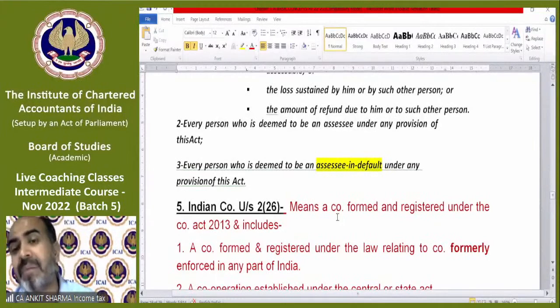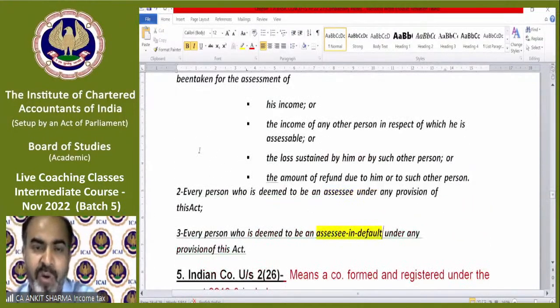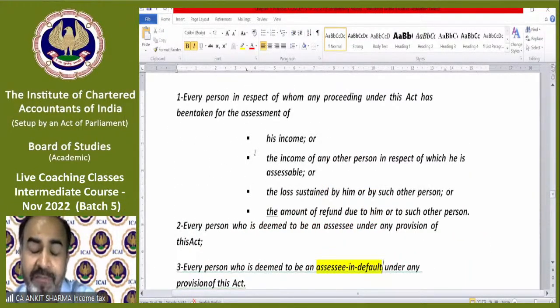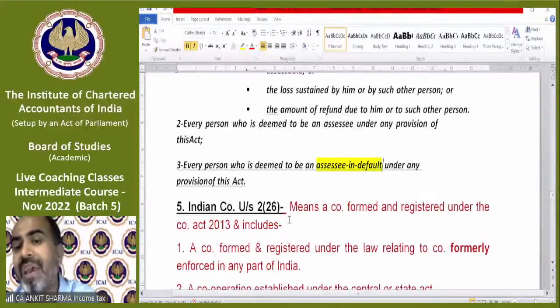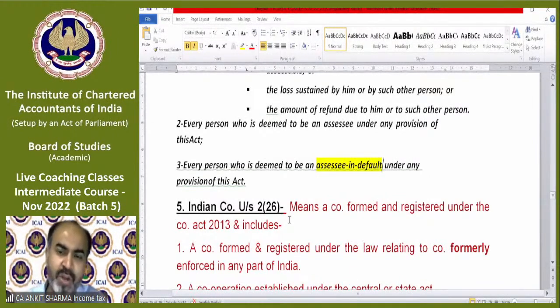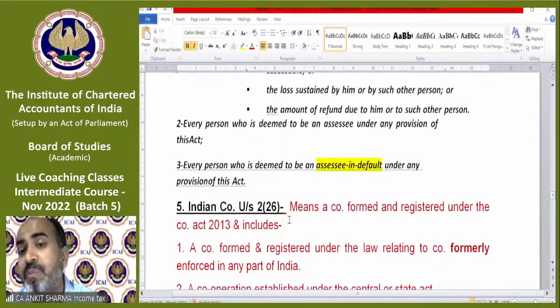What is the meaning of assessee in default? Like for point number 1, I have told you that if your case has been opened by the department, for example your income is 3 lakh rupees, and the department sends you a notice that they need to check whether your income is 3 lakh or not, and you did not respond to that notice, you did not go to the department, the department called you but you did not respond, in that case you will be called an assessee in default, and you will also be treated as an assessee, of course.